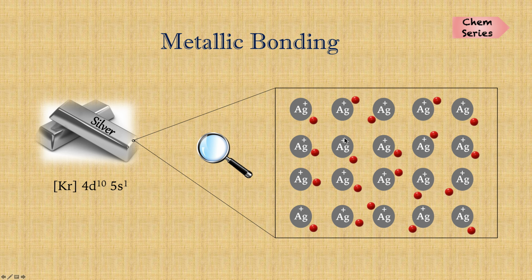So there will be a strong electrostatic attraction between the positive ions and the negative electrons. We obviously know that opposite charges attract each other. So finally you would have understood that this force of attraction holds them together in a regular structure, and that causes the metallic bonding and forms a metal.